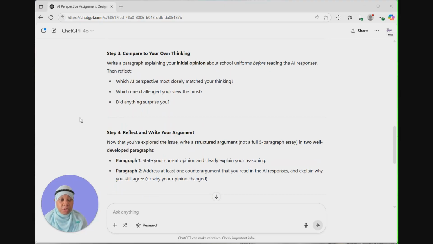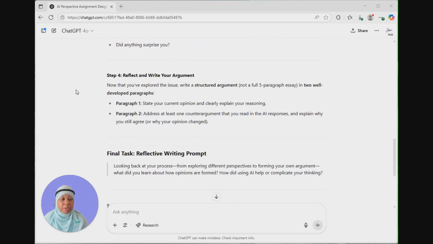Step 4 is that they are to reflect and write on the argument. Now that they explored the issue, they are now to write a structured argument, not necessarily a full 5-paragraph, but in 2 well-developed paragraphs. Paragraph 1, where they state their opinion and clearly explain their reasoning, and paragraph 2, address at least 1 counter-argument that they read in the AI responses and explain why they still agree or not, or if their opinion has changed.